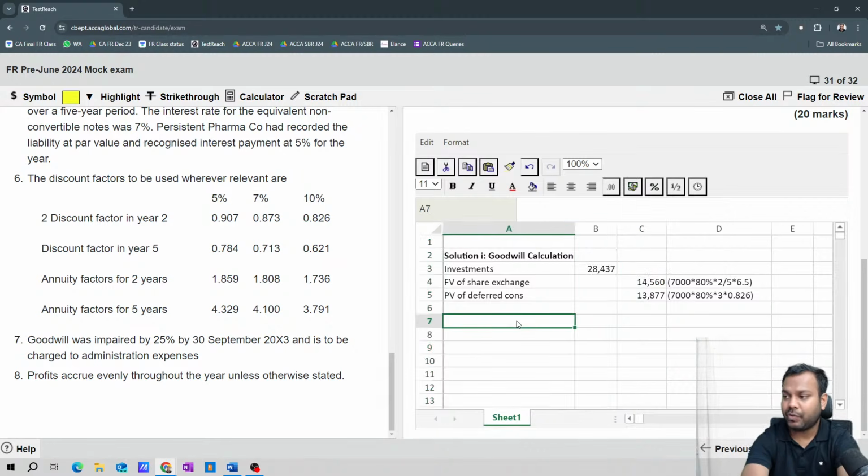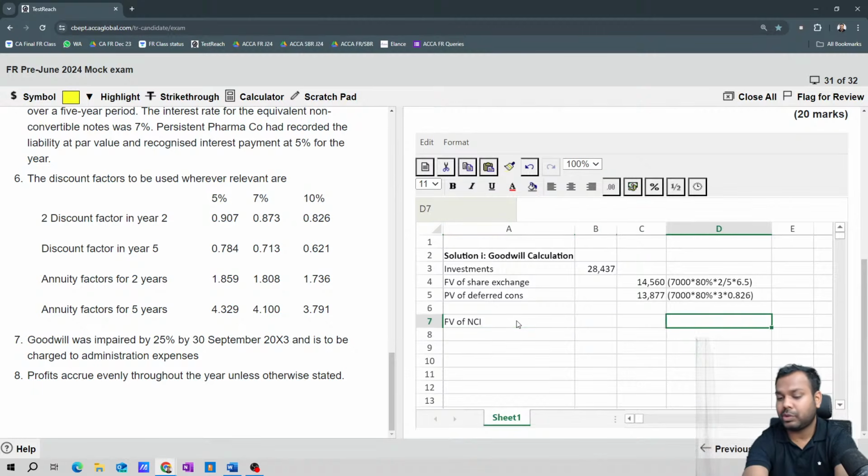Now, what is the value of NCI? Fair value of NCI, because the NCI was at fair value. The fair value of NCI is equal to 7,000, the total number of shares. Now, 80% is acquired by the parent company, so NCI will have 20%. So be careful.